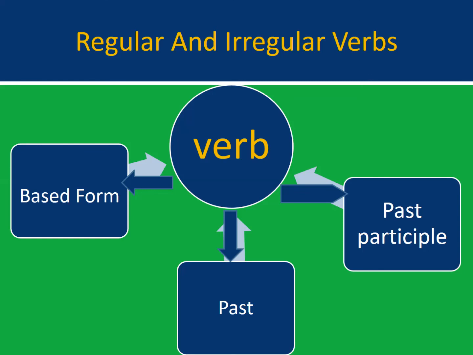Each verb has a base form, then the past form and the past participle form. These are the three main forms of the verb which we must know before using it in a sentence.